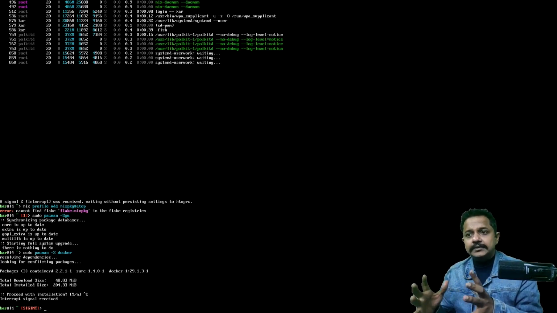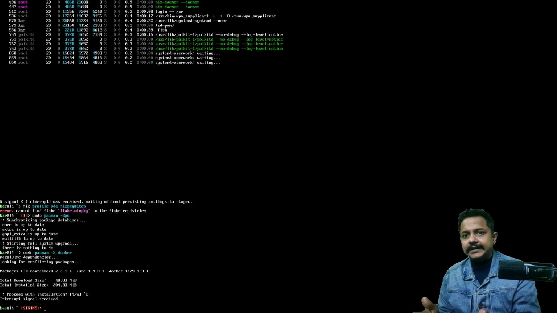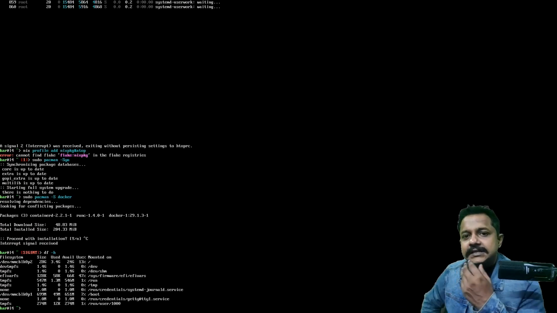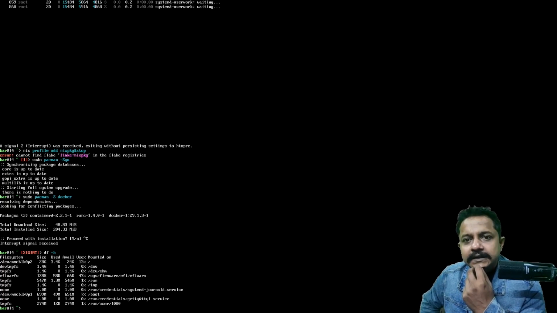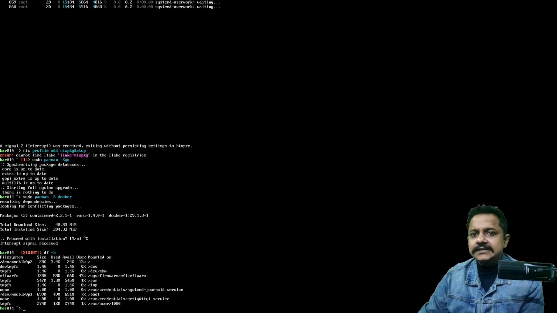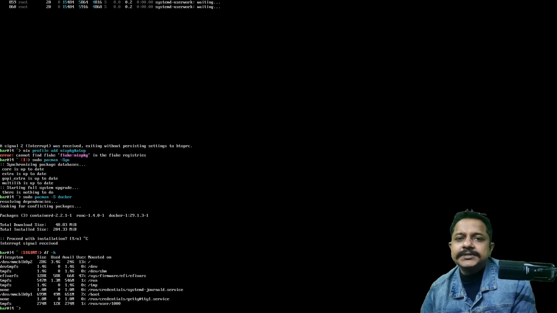Let me see how about the space. How much disk space is being used? 3.4 GB. How on earth can a full-fledged operating system having all those drivers, having all those package managers fit into 3.4 GB? Seems too good to be true. Is there someone who tried this operating system previously? I'm not sure. Docker also will run perfectly fine.